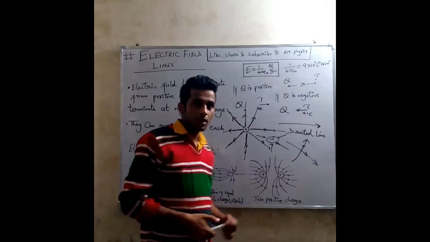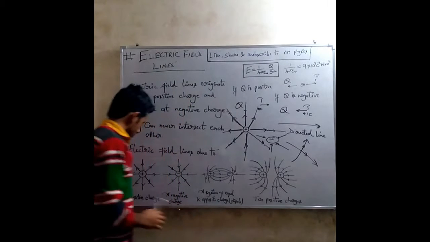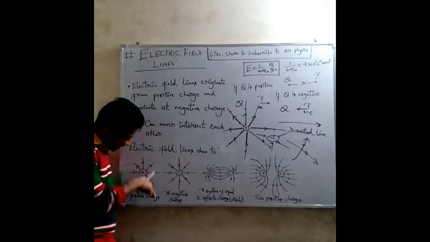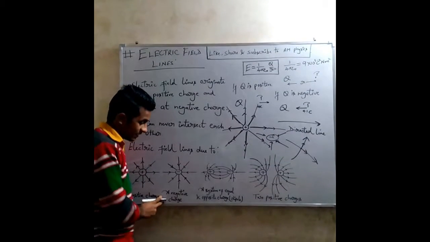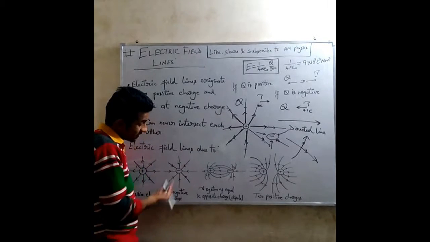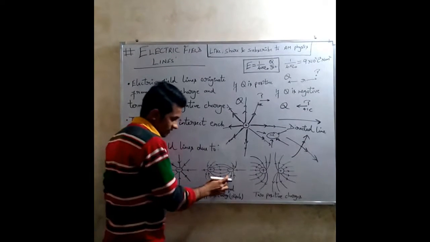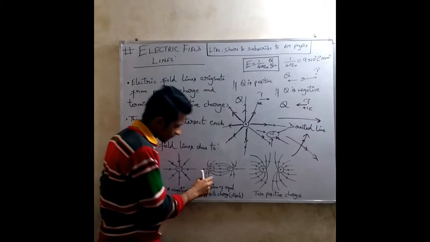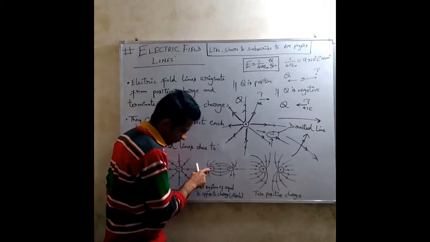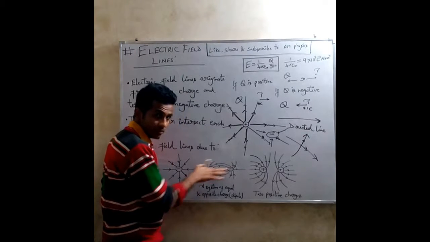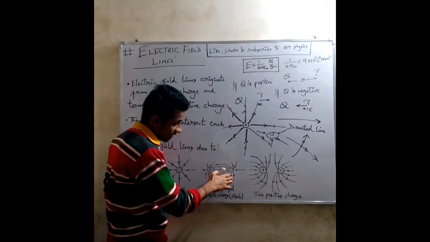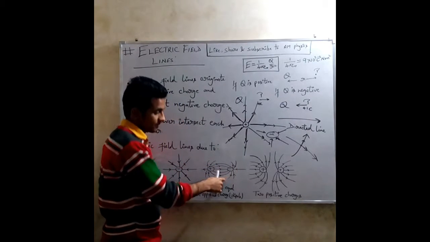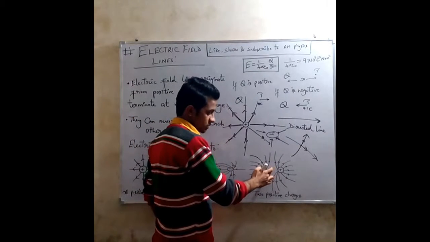Now let's take a look at electric field diagrams of various charge distributions. If we have a single positive charge, then electric field lines will originate from that charge. And if we have a negative charge, they will come into that charge, they will terminate at that charge. Here we have a system of equal and opposite charges, which is called an electric dipole. So here we have a positive charge and electric field lines are originating from it, they are coming out of it. And here we have a negative charge, these electric field lines are going inside the charge, they are terminating inside the charge. And here we have two positive charges.